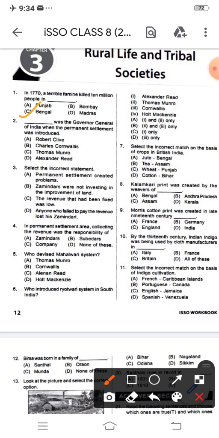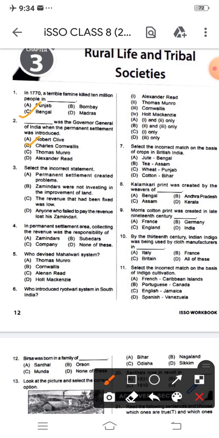Next question: Dash was the Governor General of India when the permanent settlement was introduced. Options are Robert Clive, Charles Cornwallis, Thomas Monro, Alexander Read. The answer is option B, Charles Cornwallis, or as we know him, Lord Cornwallis.